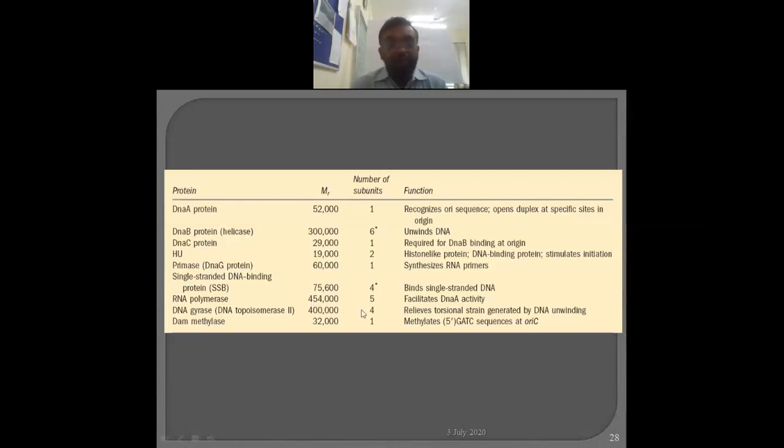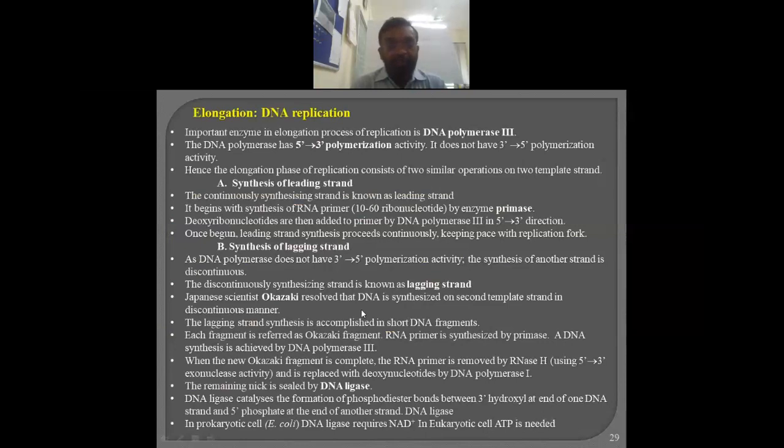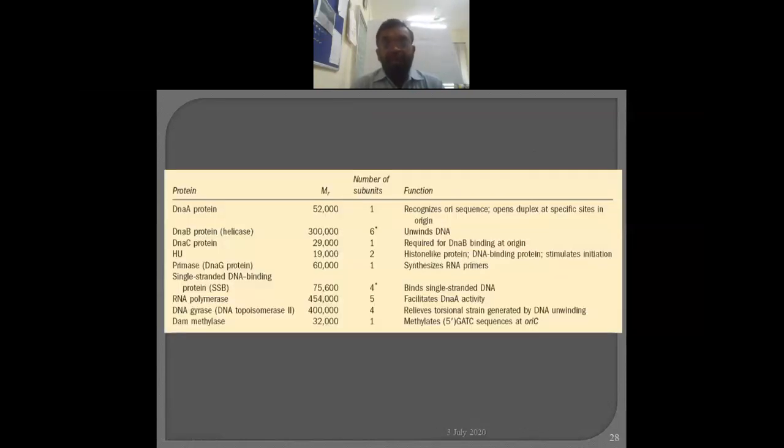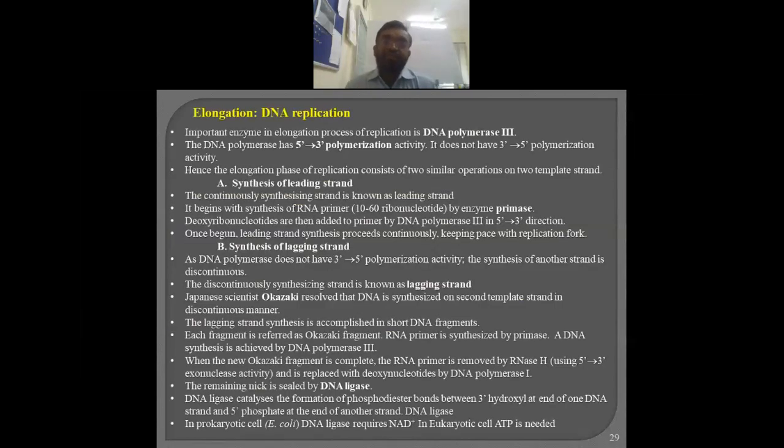Now, the next point is elongation. Up to the swivel mechanism, what is happening is referred to as initiation. But once that is established, DNA helicase is working now and DNA gyrase is also working now, and whatever further consequences happen are studied as the elongation process.